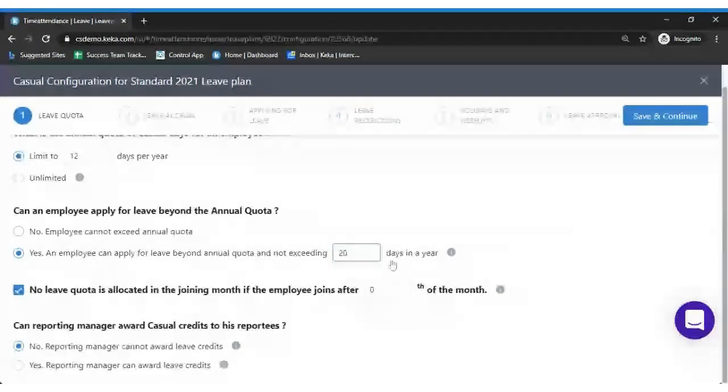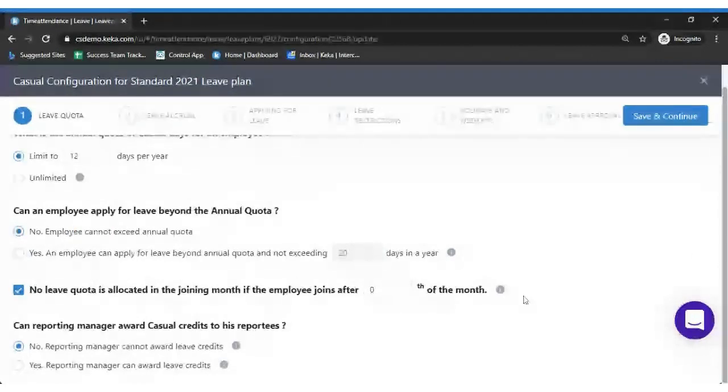Let's assume the second option, which is an employee can apply for leave beyond the annual quota, which is 12, but not exceeding 20 days in a year. That means an employee can use 20 days in a year of this particular leave type of casual leave. As of now, I will select the first option, which is no, the employee cannot exceed the annual quota.